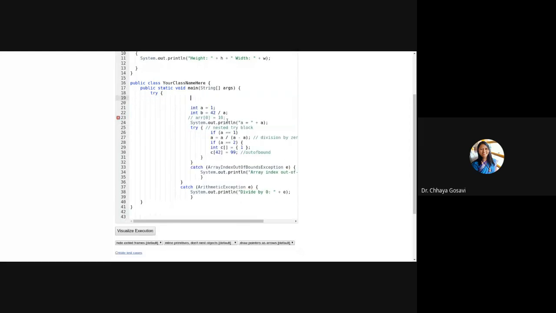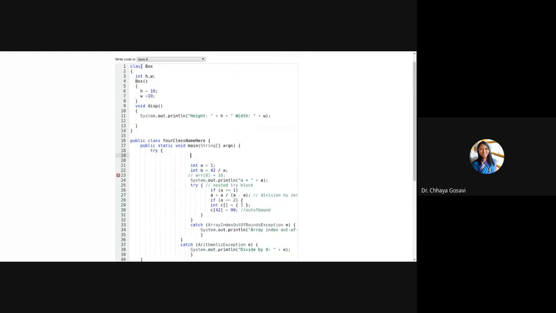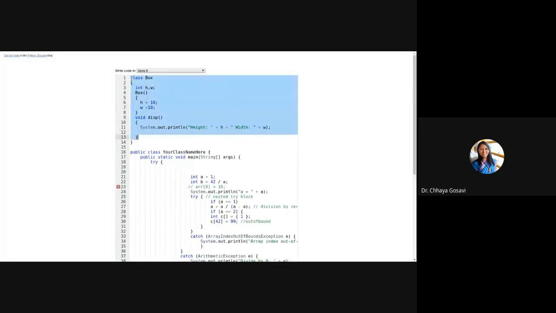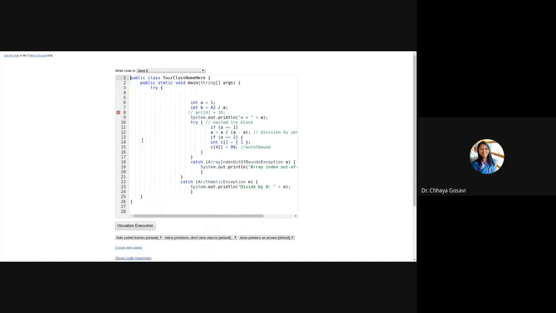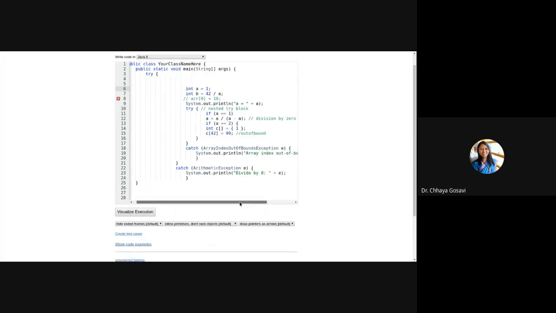Let me delete this code. So here, what will be the output of this code?